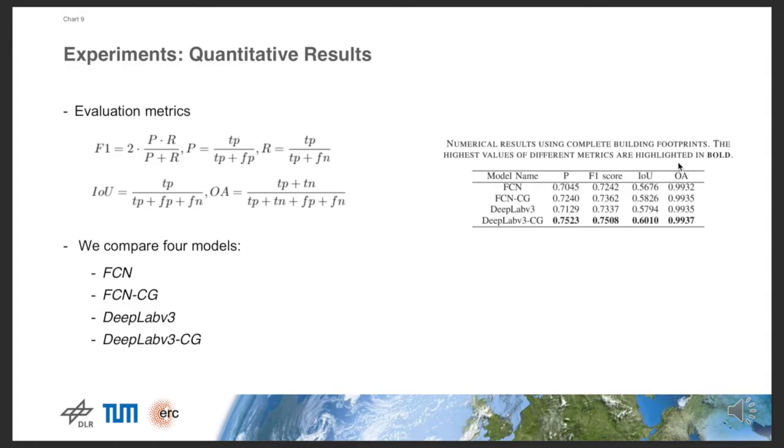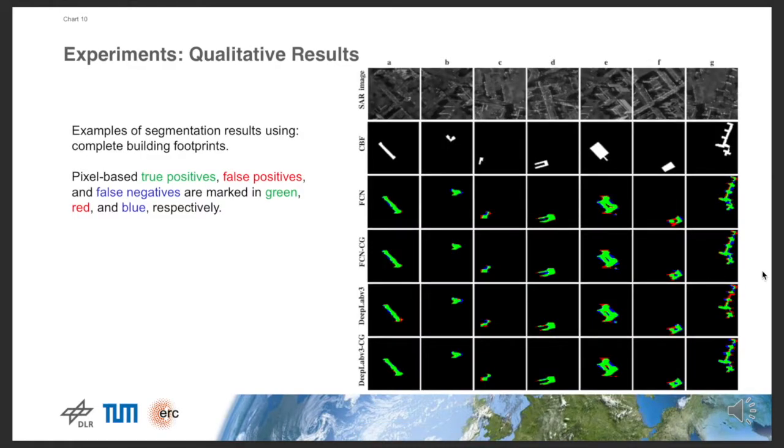All models achieve relatively high OA. This is because OA is computed by considering all pixels, while non-building pixels account for a large proportion. For qualitative evaluation, we visualize several segmentation results. Pixel-based true positives, false positives, and false negatives are presented in green, red, and blue respectively. It can be seen that for buildings with simple structures such as the building in column A, all models are able to offer satisfactory segmentation results. For buildings with complicated shapes, a general improvement is observed from FCN, DeepLab v3 to FCN-CG, DeepLab v3-CG.